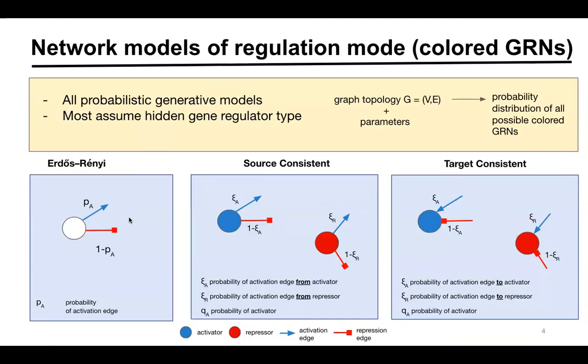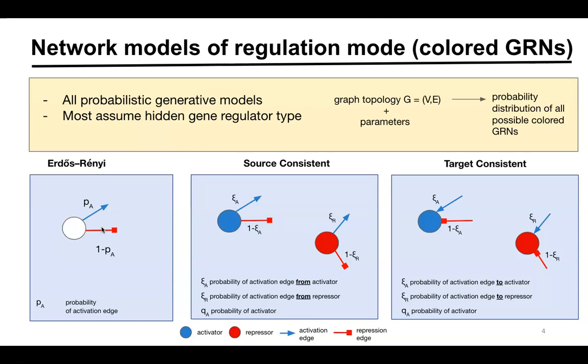We propose the following probabilistic generative network models to explain the logic by which the gene regulatory interactions are formed. The first one is inspired by the Erdős-Renyi model. In this model, each edge is colored as an activator with probability PA and as a repressor otherwise. The model implies that regulatory interactions are formed randomly and that each gene will participate in the same fraction of activation regulations. Real-world GRNs, however, do not seem to have this universality and instead exhibit more complicated patterns.